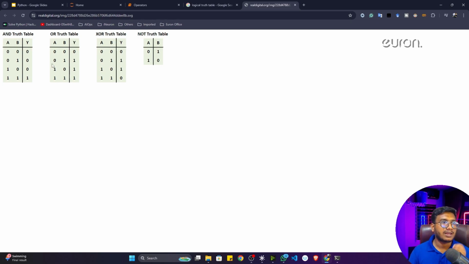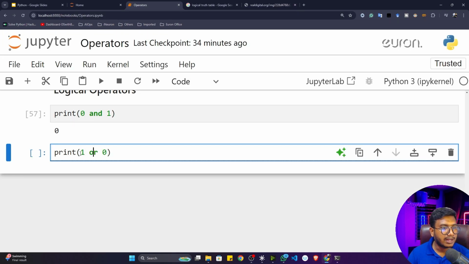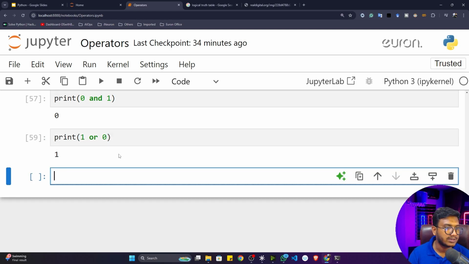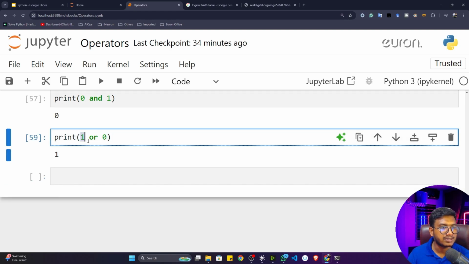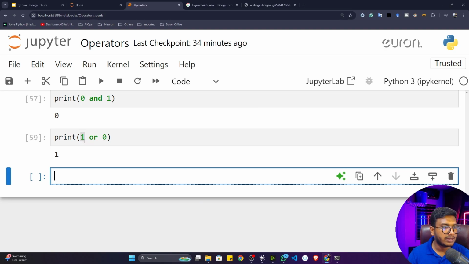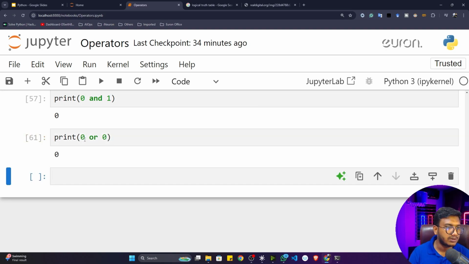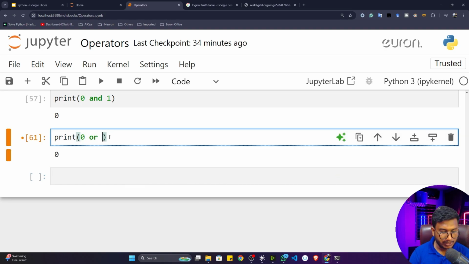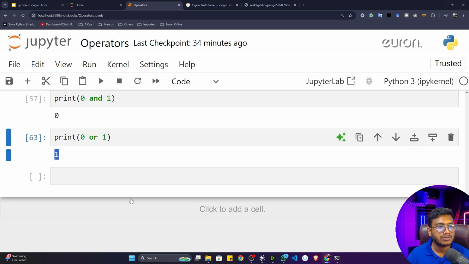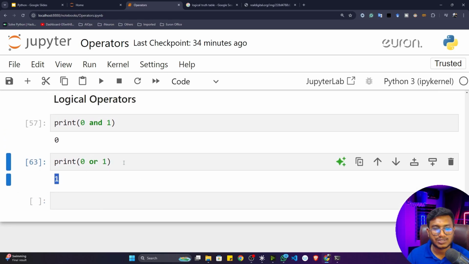That means if both of the gates are open, it would be 0. Otherwise, if one of the gates is closed, it would be 1. Okay, this is called the OR truth table. So here I have written 1 or 0. That means one gate is closed and the output should be true. You can see it would be 1, because one gate is closed here. Now again you can try with numbers. Let's say if I give 0 and 0, it would be 0. If I give 0 or 1, it would be 1. Okay, that's how you can play with this particular OR logical operator.